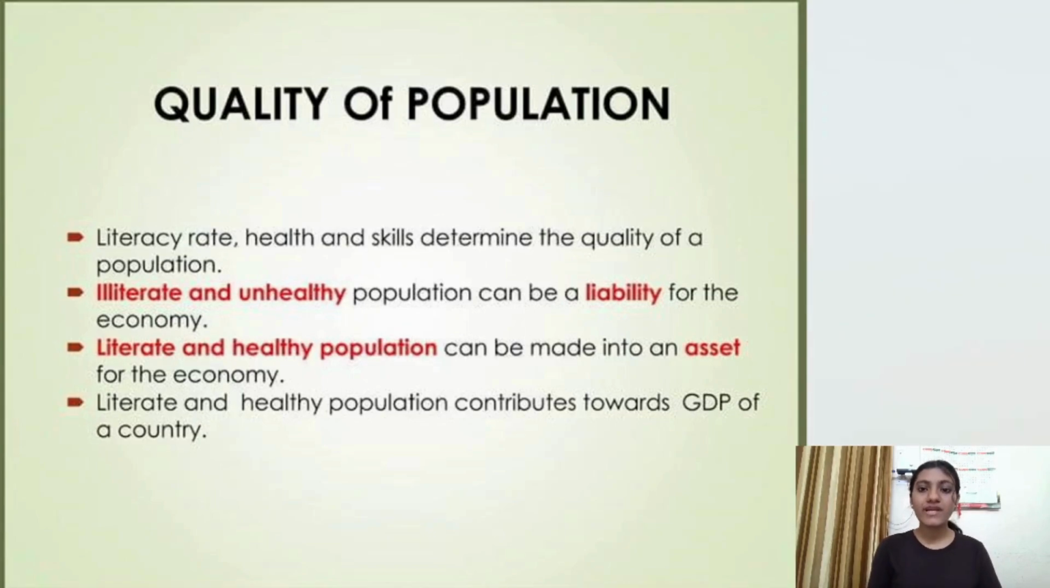So now we come to quality of population. There are three main factors that affect the quality of population. The first one is literacy rate, then the health and the skills. These are the three that determine the quality of population. So now we have a choice.